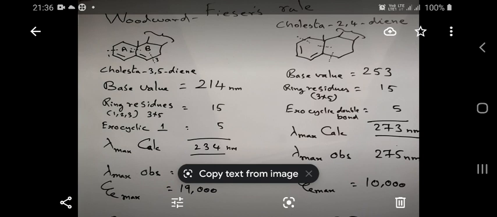But the molecule as a whole is cholesterol 3,5-diene. It is a heteroannular diene. The double bonds are not present in ring A or B. It is a heteroannular diene, so it should be treated just like our free 1,3-butadiene system, just like our acyclic system. So the base value is 214 nanometers.